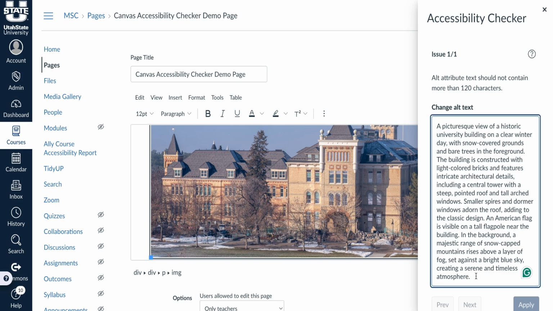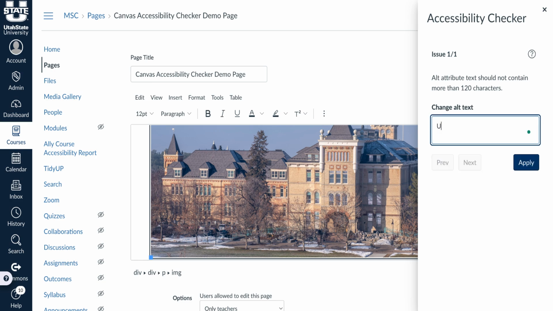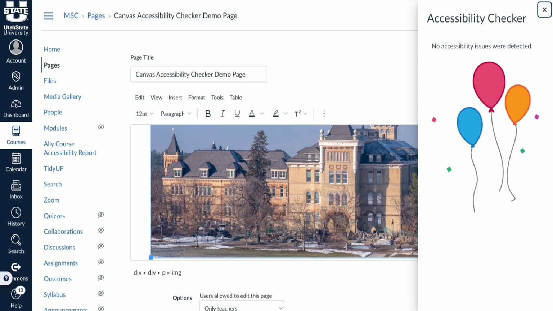So to fix that error, we can just go right into this box and change the alt text right here. And then we can just click this button and apply it.